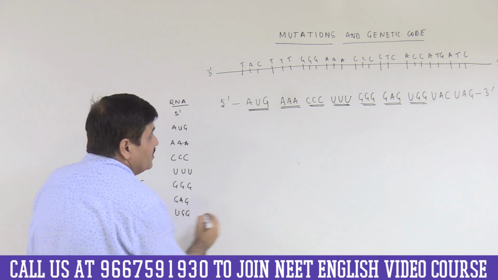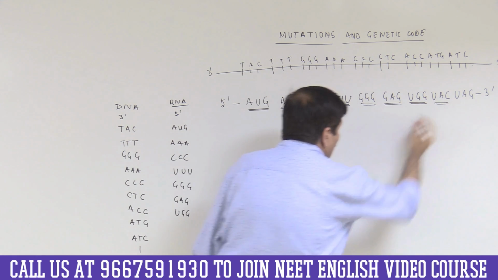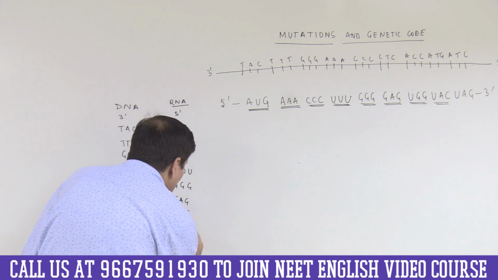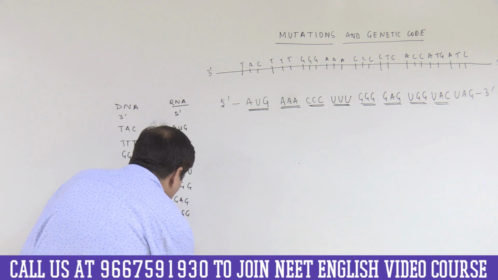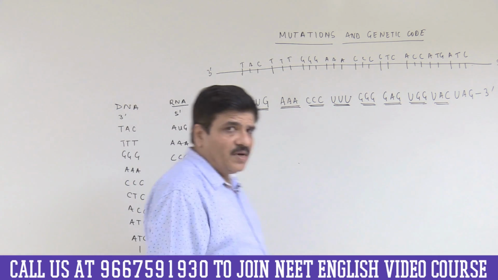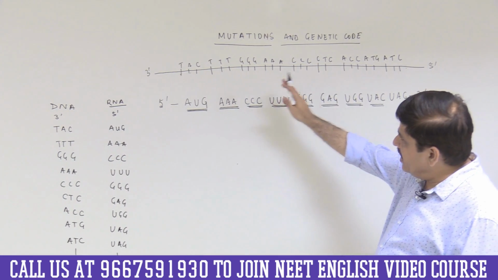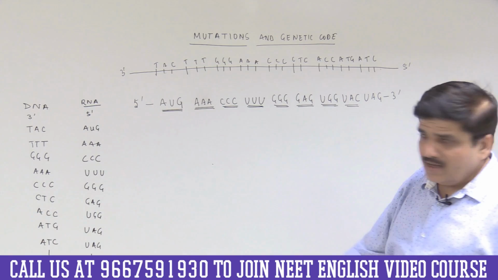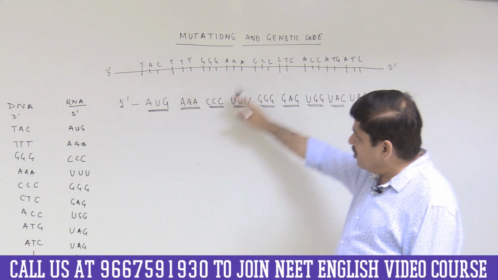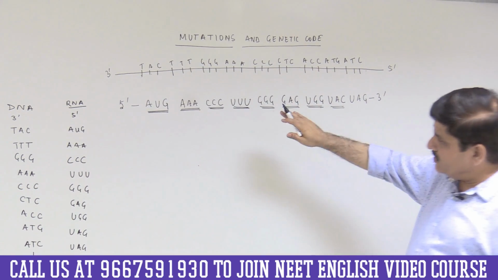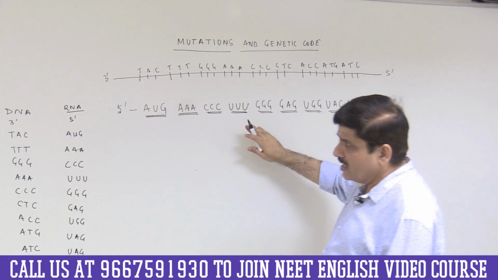I hope you are getting this. And the eighth codon would be UAC, and the ninth codon would be UAG, and this end would be 3 prime. I hope this is absolutely clear. So I have read the template of DNA, and I have read the transcript of this template of DNA. This is the transcript that is going to be translated.